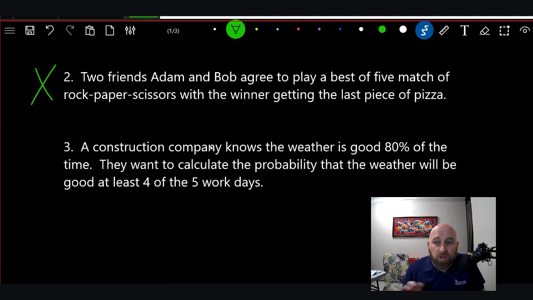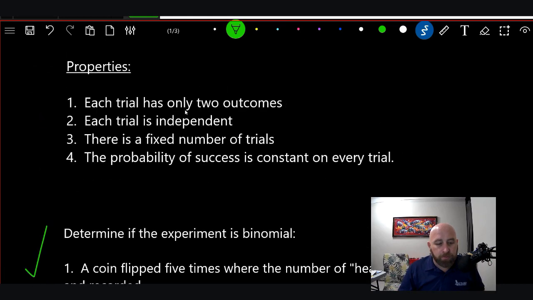There's no okay weather days. At least they don't talk about that. I guess you could theoretically have an okay weather day. Maybe it was a little bit cold or a little bit hot or a little bit rainy that day or something. But in this case, we're looking at 2 outcomes. It's either a good weather day or it's a bad weather day. Okay. Number 2, each trial is independent.